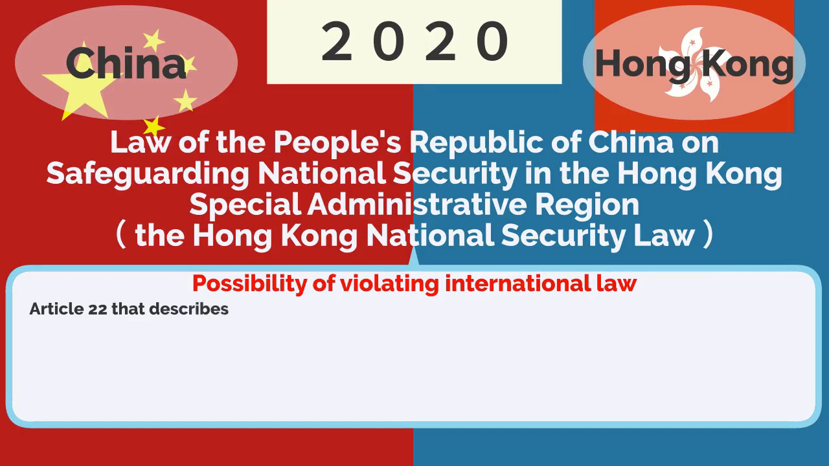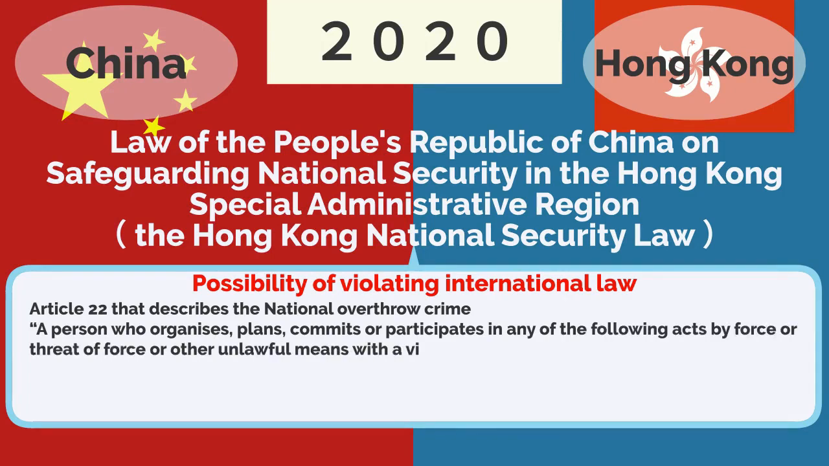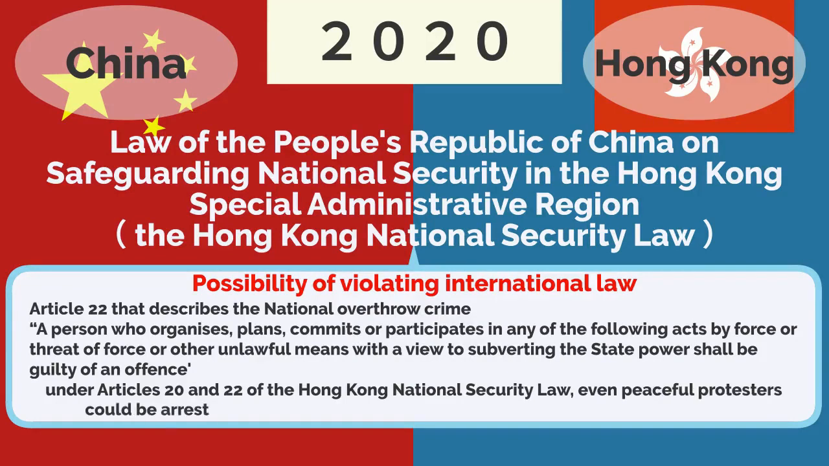Article 22 of the Crime of Overthrowing the State is written as follows. A person who organizes, plans, commits or participates in any of the following acts by force or threat of force or other unlawful means with a view to subverting the state power shall be guilty of an offense. International human rights law and the United Nations Covenant on Human Rights are applied only after the occurrence of force. However, under Articles 20 and 22 of the Hong Kong National Security Law, even peaceful protesters could be arrested, depending on the interpretation of the Chinese government.